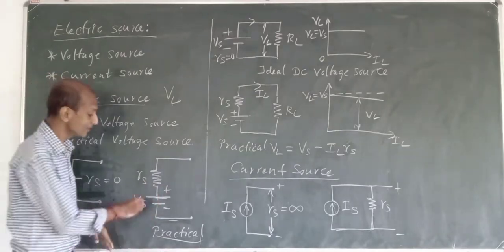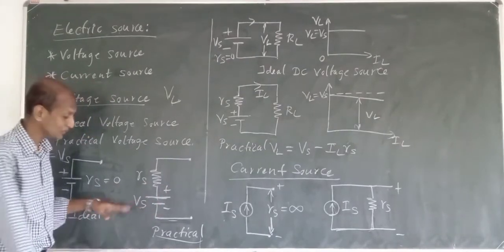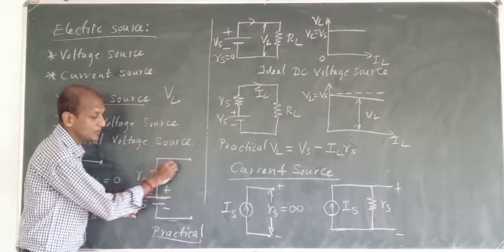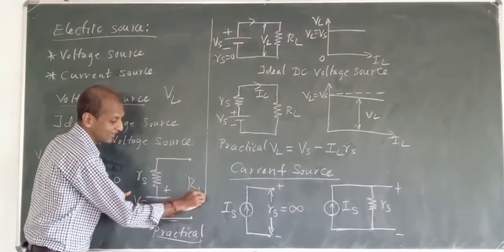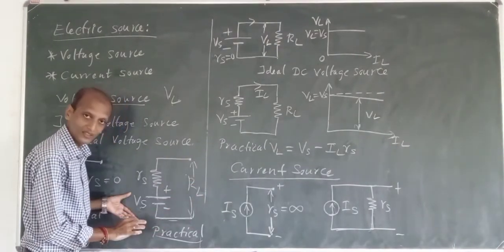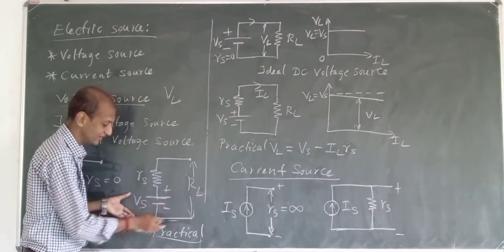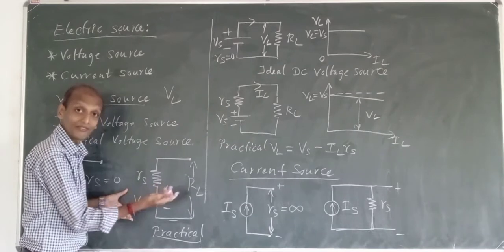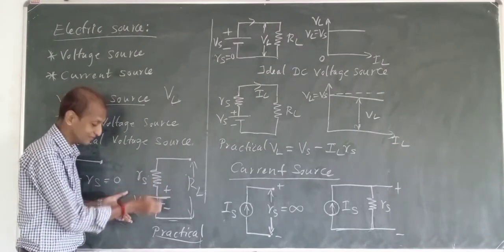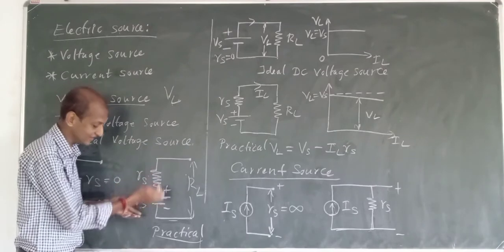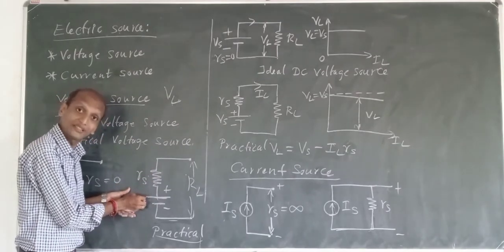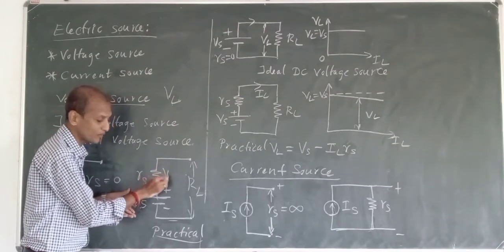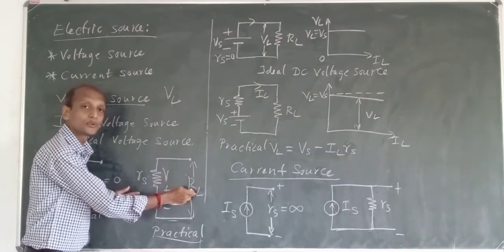Now when it comes to the practical voltage source, we have this Vs going to the load. Say I have some load resistance RL connected here. This voltage Vs will go to RL after passing through this RS, because there is some internal resistance RS here. So out of this voltage Vs, some voltage will be dropped here, and the remaining voltage will go to the load.